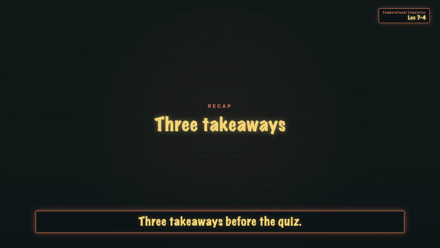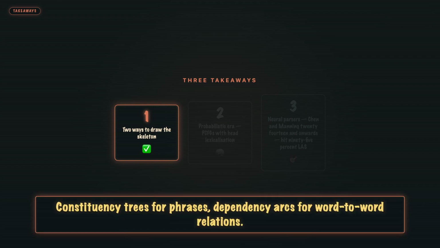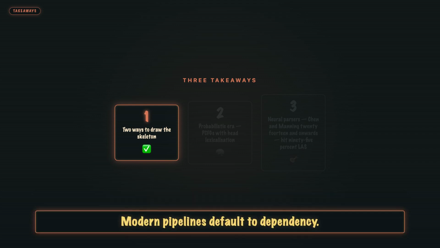Three takeaways before the quiz. One: two ways to draw the skeleton. Constituency trees for phrases, dependency arcs for word-to-word relations. Modern pipelines default to dependency.